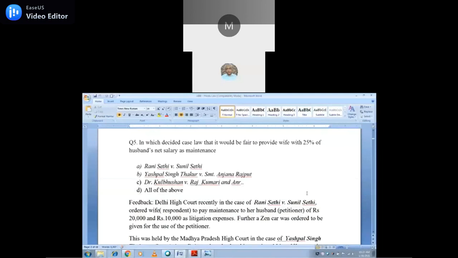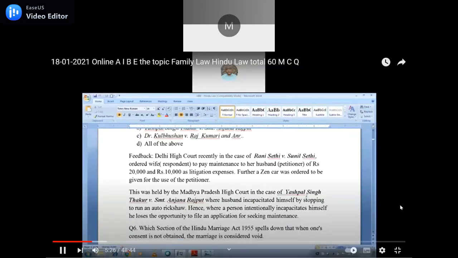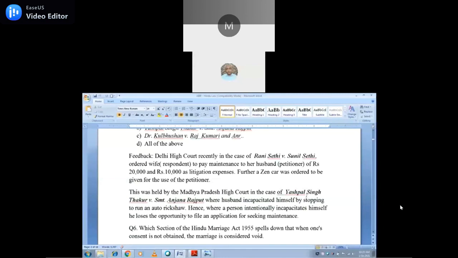So with that view only I prepared this question number 5. Your feedback: a Delhi court recently decided the case of Rani Seth versus Sunil Sethi and ordered the wife, the respondent, to pay maintenance to her husband, the petitioner, rupees 20,000, and rupees 10,000 as execution expenses. Further, a Zen car was ordered to be given for the use of the petitioner.